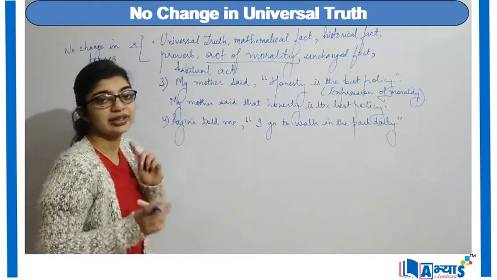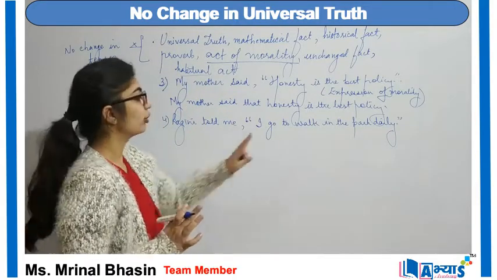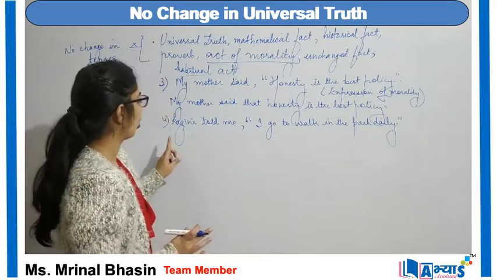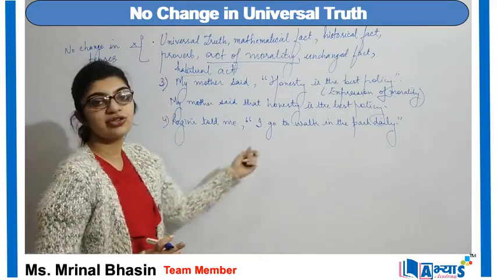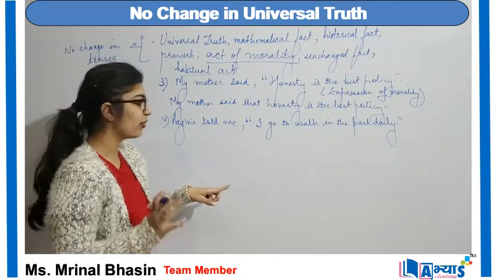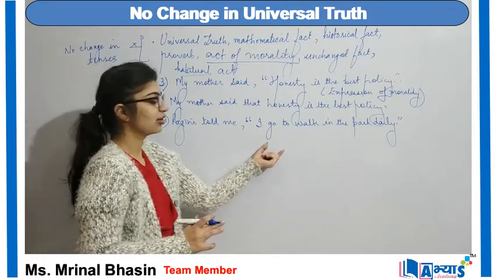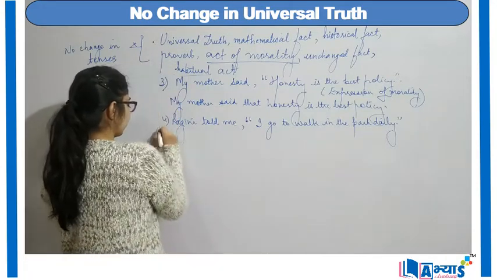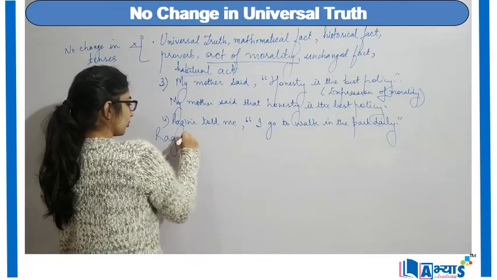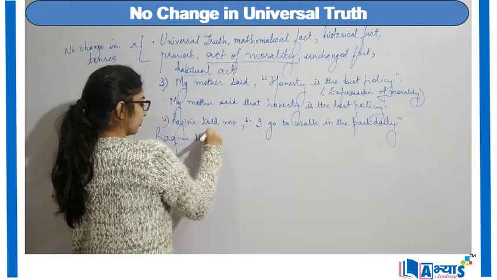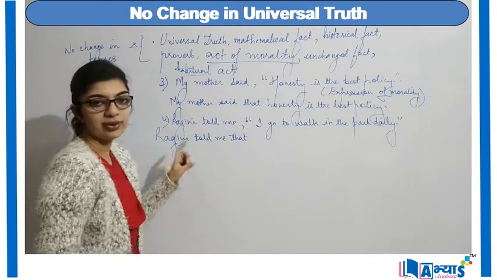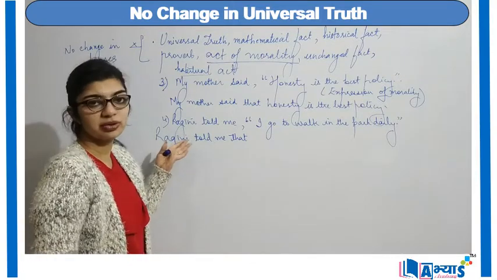Now Ragini told me I go to work in the park daily. Here there will be a little change, not in the tense but in the sentence. Why? Because I gets changed to she, and go changes to goes. So Ragini told me that, now Ragini we know is a girl or a woman.